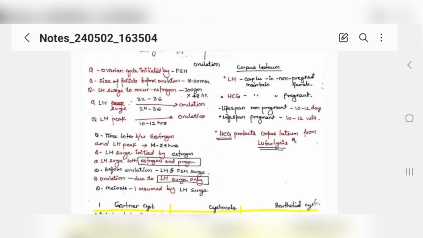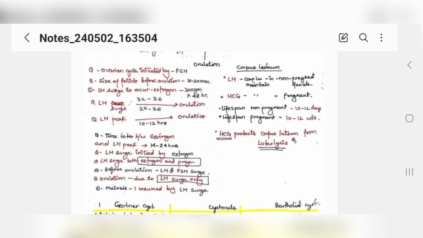And when these estrogens are formed, then estrogen surge will occur, and this estrogen will go to FSH and say stop releasing, and ask the pituitary to release luteinizing hormone. Then luteinizing hormone will start forming and the surge will occur and ovulation will happen. This is the basic ideology.